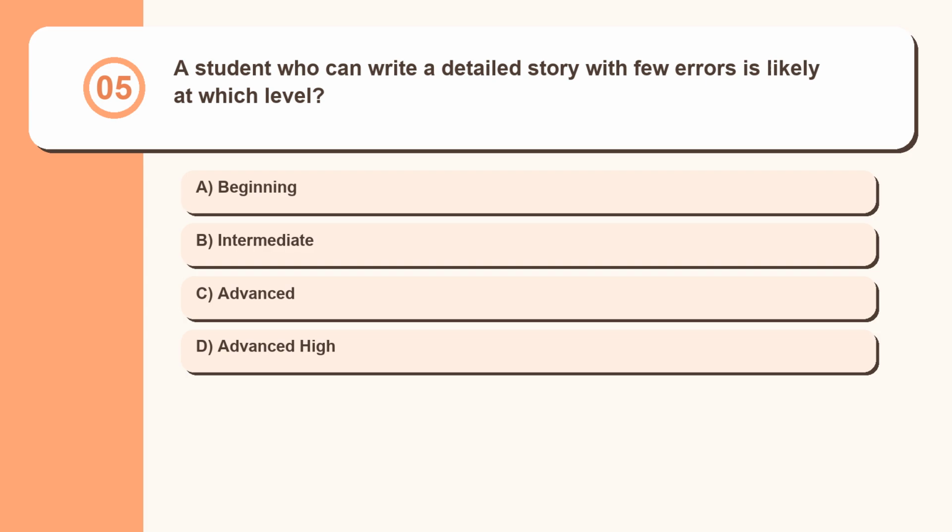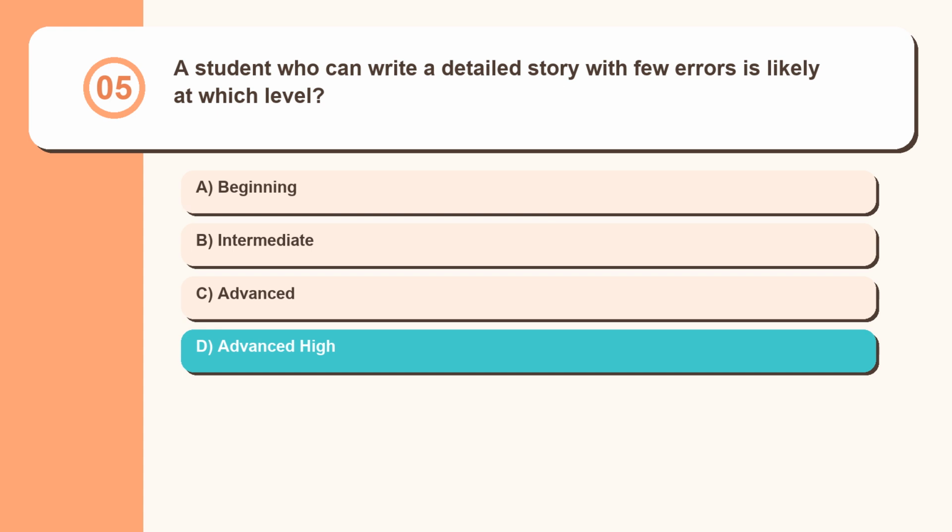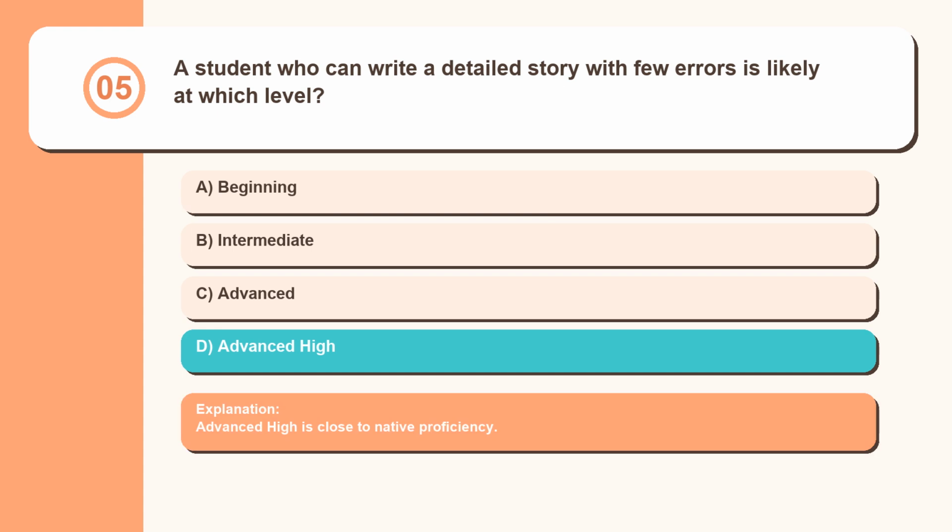Question 5. A student who can write a detailed story with few errors is likely at which level? Beginning, intermediate, advanced, advanced high. Advanced high is close to native proficiency.